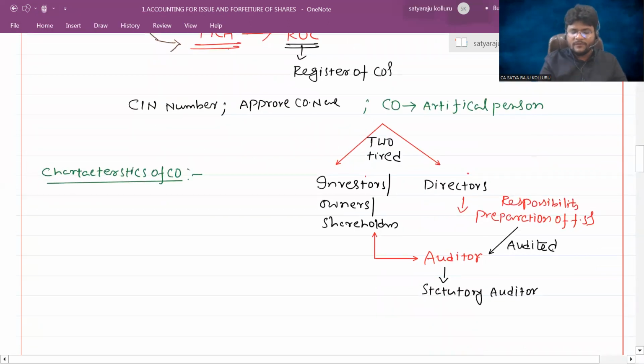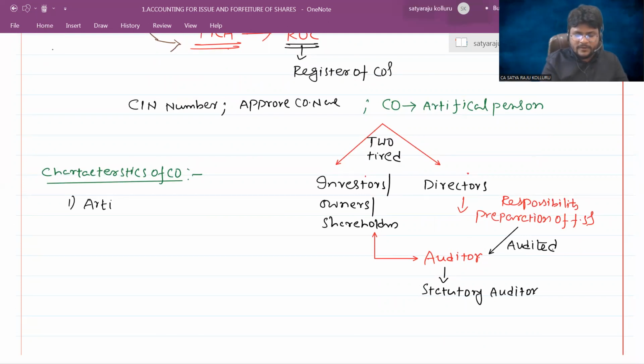Now let me know, guys, all of you, is a company a naturally born person or an artificial person? Artificial person. Why? Because it was incorporated by the people, it was not naturally born. So it is an artificial person. Super.